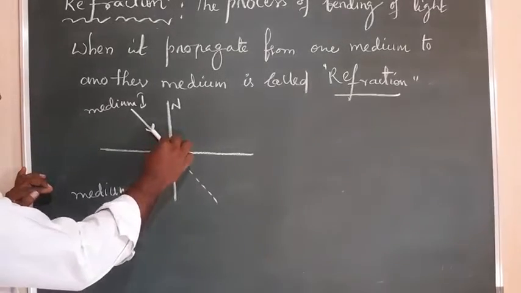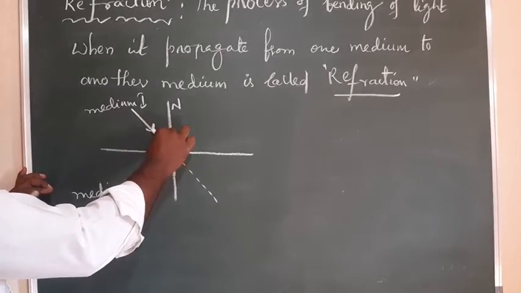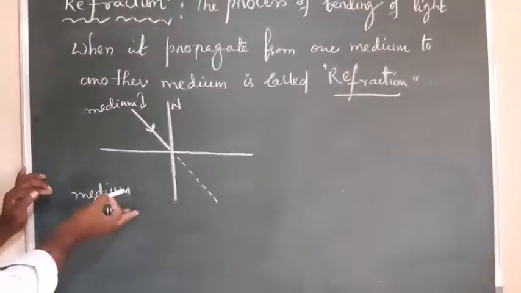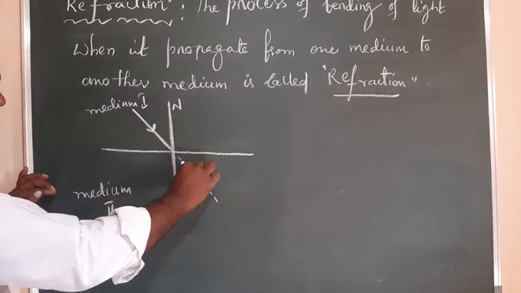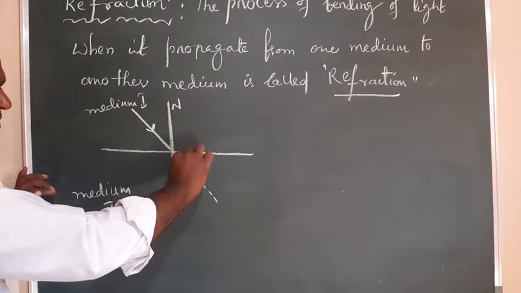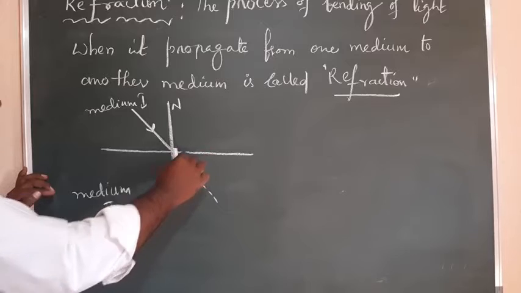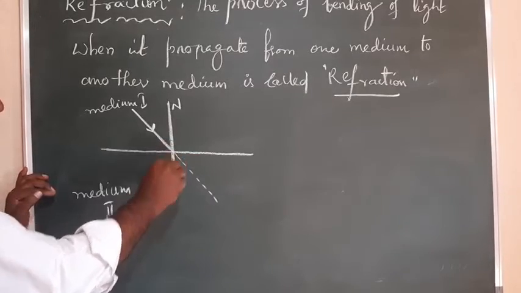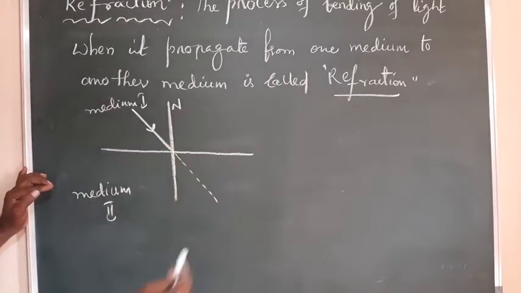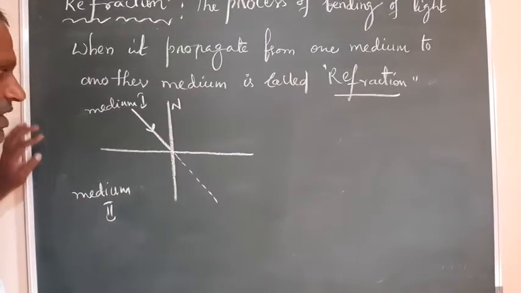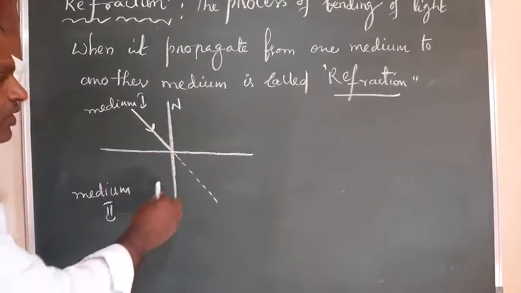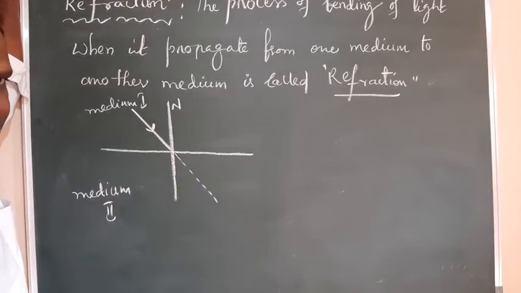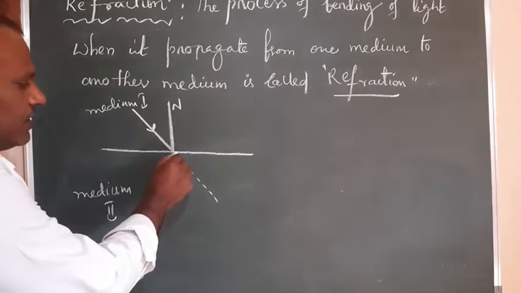Up to this point the light ray has the same direction because it is in medium 1. But once it enters another medium, this light is no more along this direction. Maybe it can bend in this direction or maybe in this direction. It depends upon the medium. I will tell you which direction it will bend, but bending will take place. The deviation of the direction of that light ray will take place. Because of that, you can observe the bending in the second medium where the light has entered. Okay, now let it be bending like this.